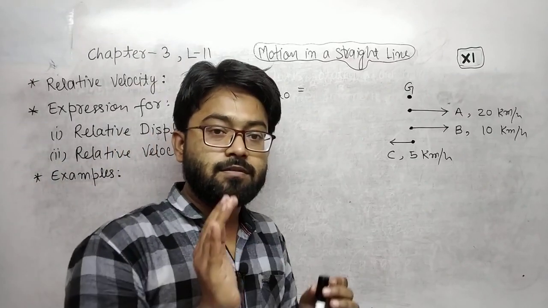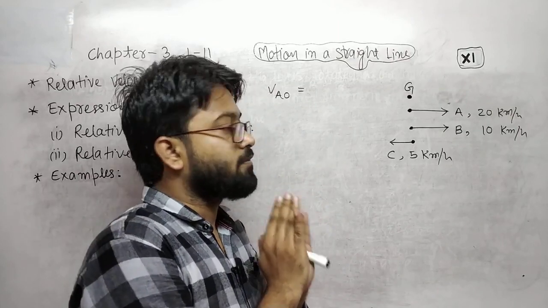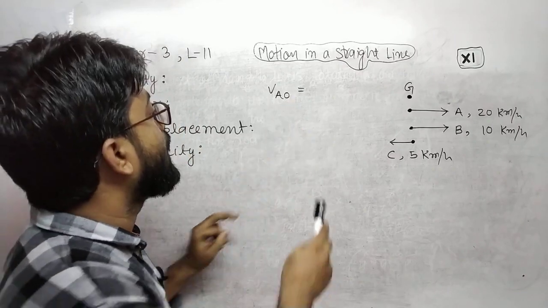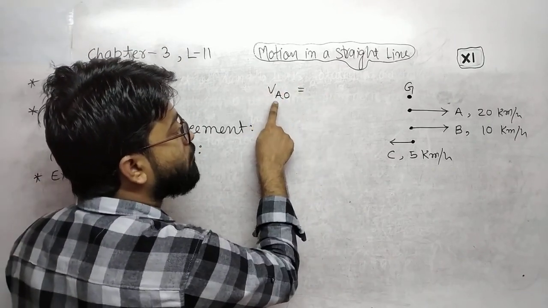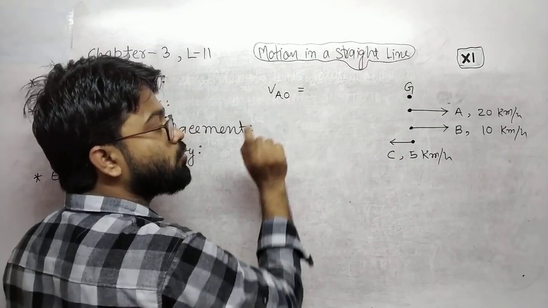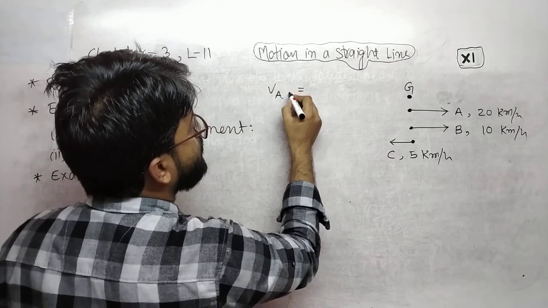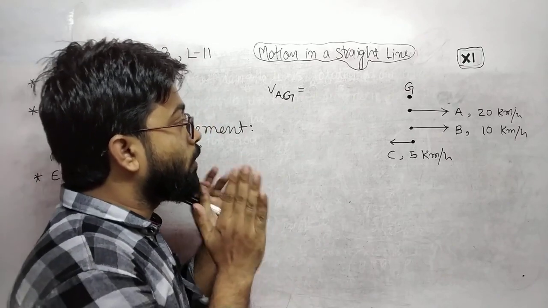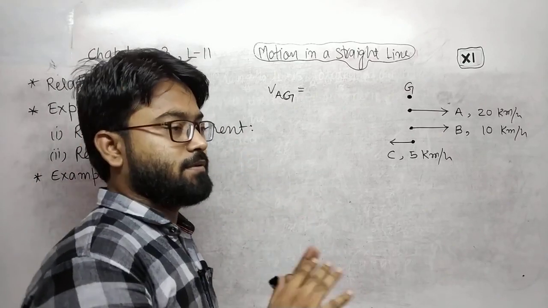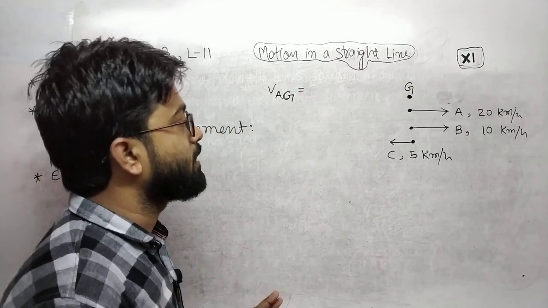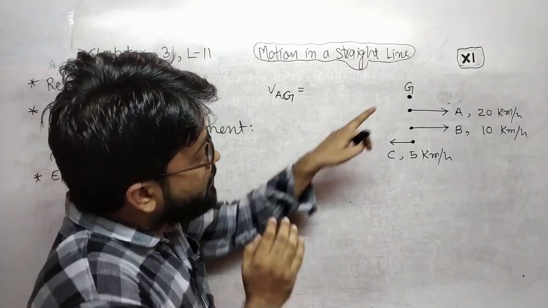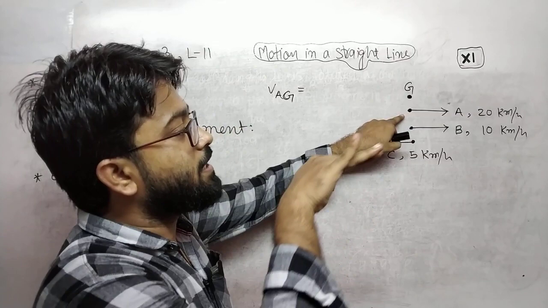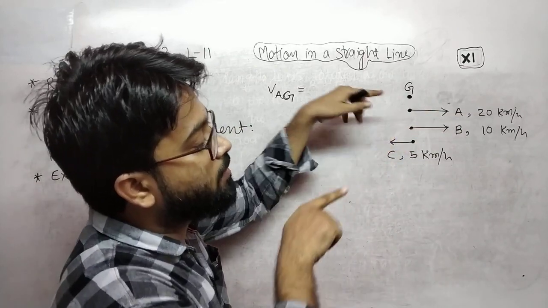With respect to ground means when the observer observes the train from the ground. That means this is with respect. It is read as velocity of train A with respect to ground. When an observer, any person observing all the phenomena, is sitting at the ground, he sees that A is moving with 20 km per hour.